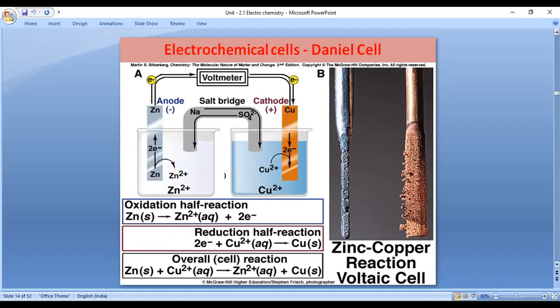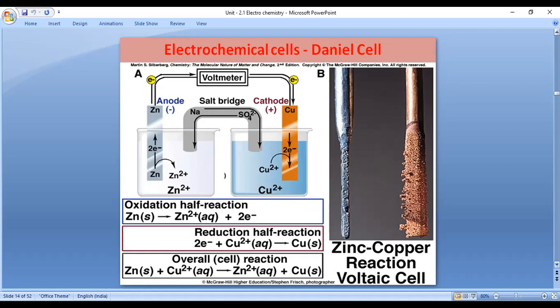Electrochemical cells are important from an examination point of view. At the initial stage, at the start of this chapter, we discussed electrochemistry, which deals with solutions, electrolytes along with the immersed substances. A zinc rod is immersed in zinc sulfate, a copper rod is immersed in copper sulfate.